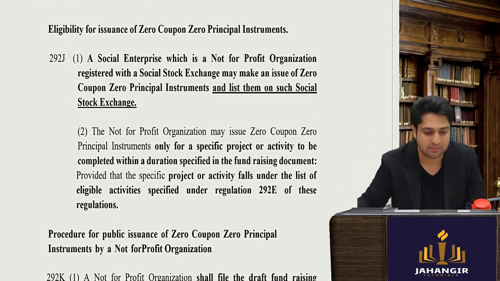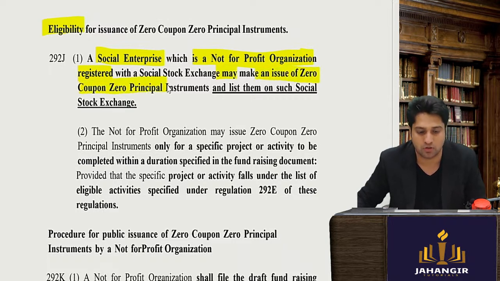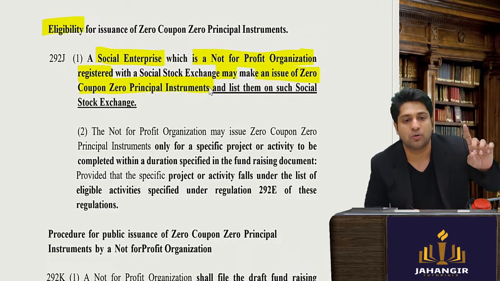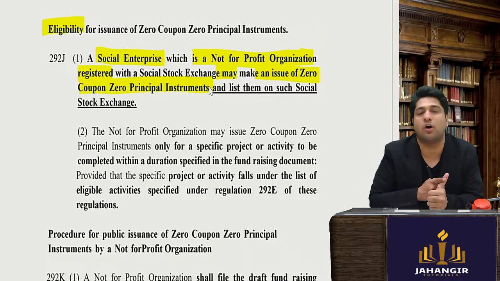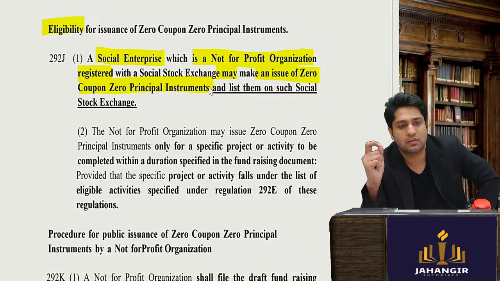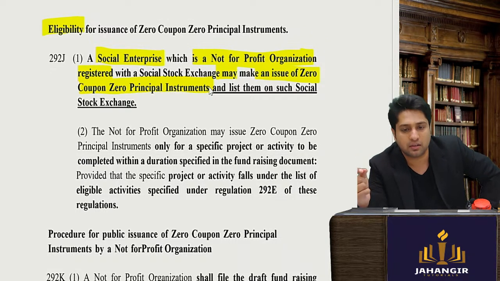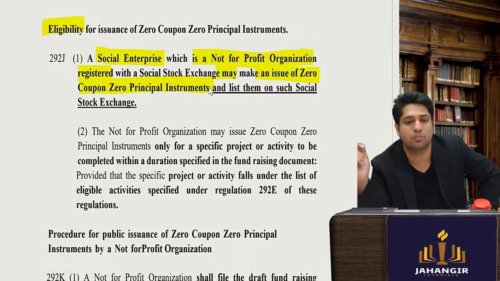Now coming to the eligibility for issuance of zero coupon instruments. A social enterprise which is a registered not-for-profit may issue a zero coupon, zero principal instrument. So very clearly, can a profit organization which has been recognized as a social enterprise issue zero coupon, zero principal instruments?